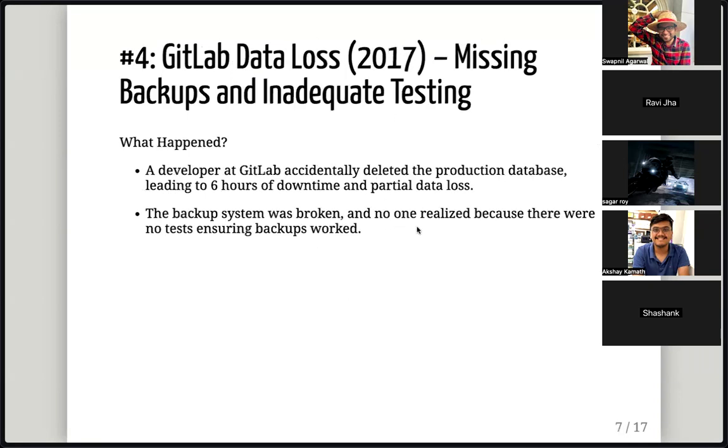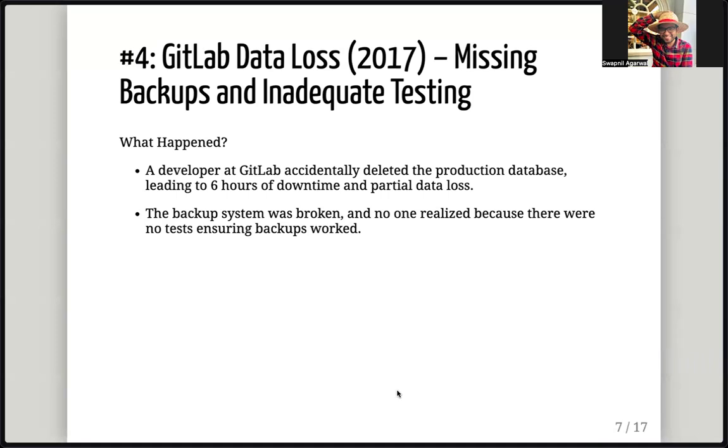This is GitLab, and the data loss happened because there was again inadequate testing and missing backups. What happened? One developer accidentally deleted the production database. It led to 6 hours of downtime and partial data loss. The problem there was, of course, they thought that backups were in place, but the backup system was also broken. And no one realized that because there were no tests ensuring that backups worked.